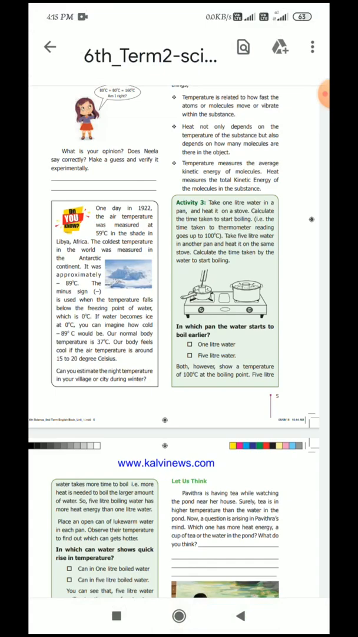Next, heat. Heat not only depends on the temperature but also depends on how the molecules vibrate in that object. Heat not only depends on the temperature, it also depends on how the molecules vibrate in the object.